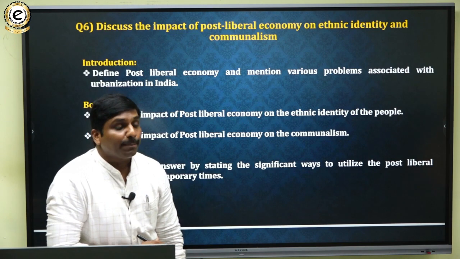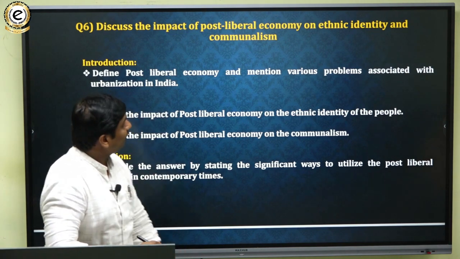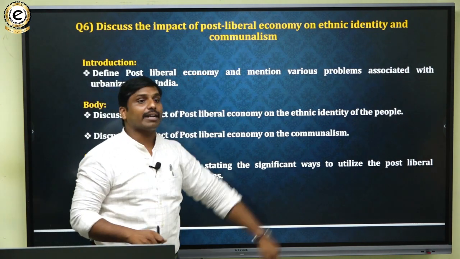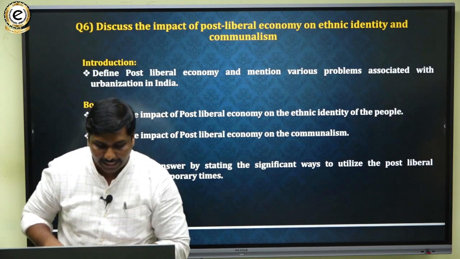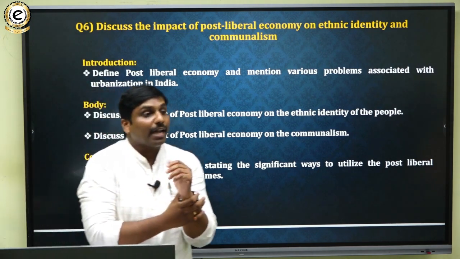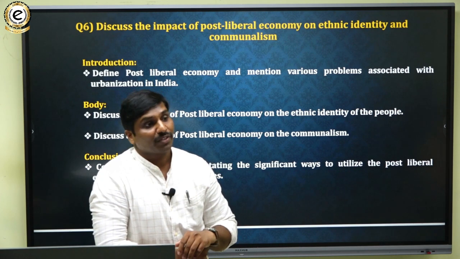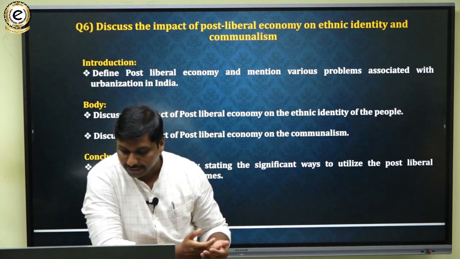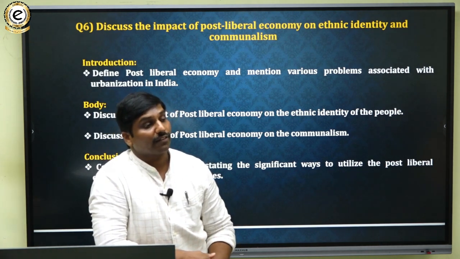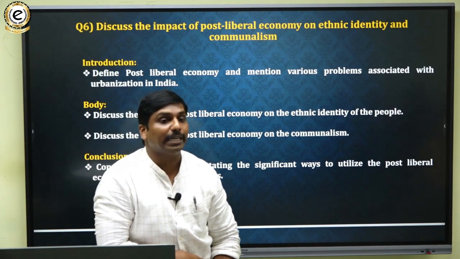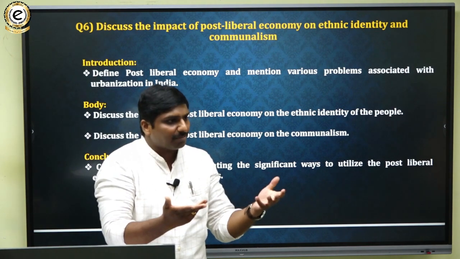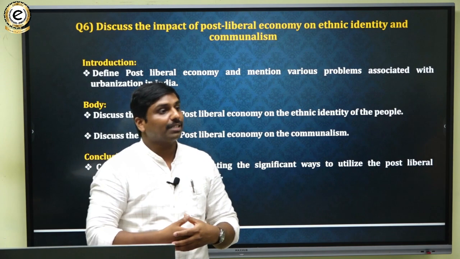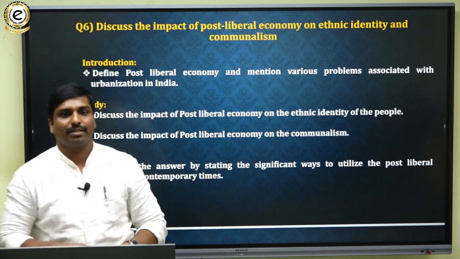The post-liberal economy has also in one way strengthened the ethnic identity, because now they are exposed to a lot of natural resources, and they have the chance of economic mobility. Liberalism means freedom, there are no strict rules.